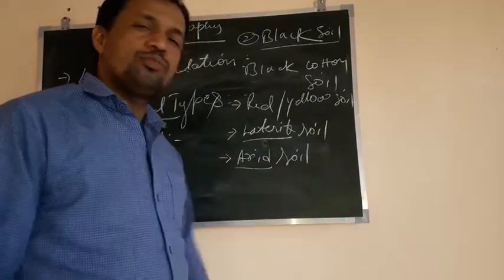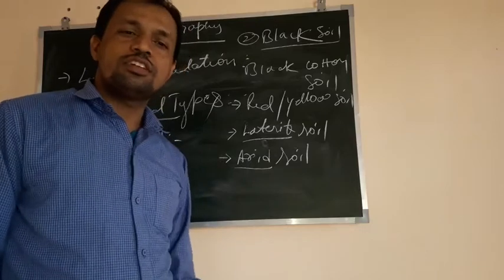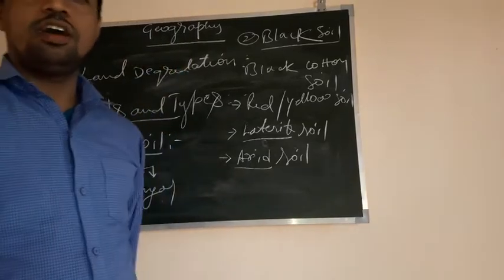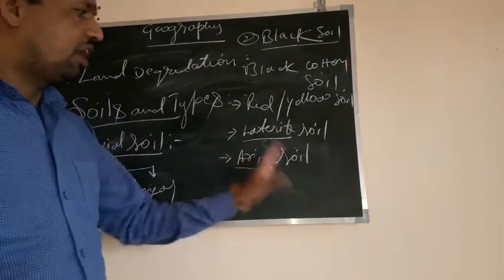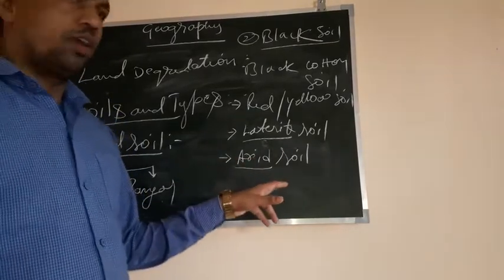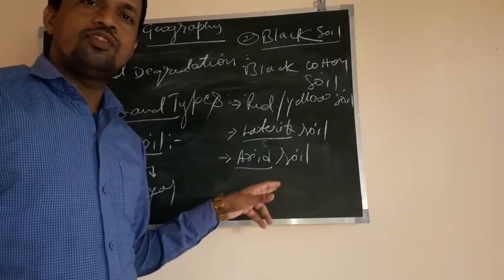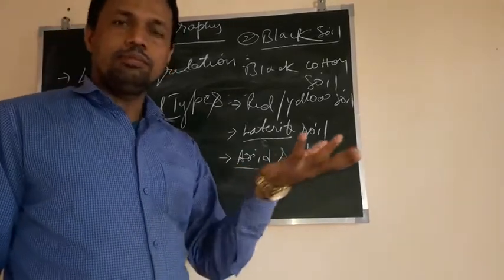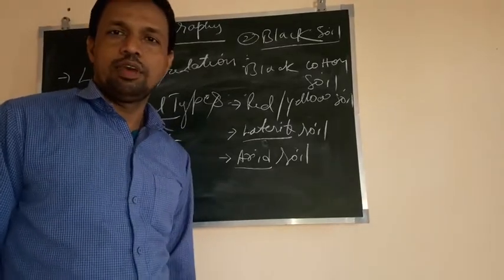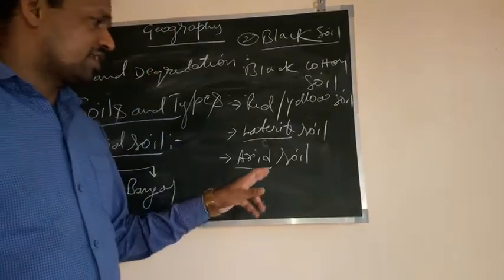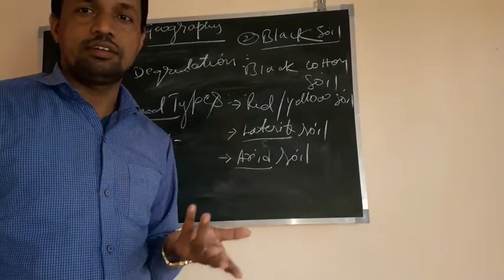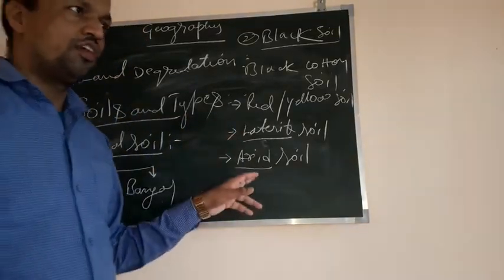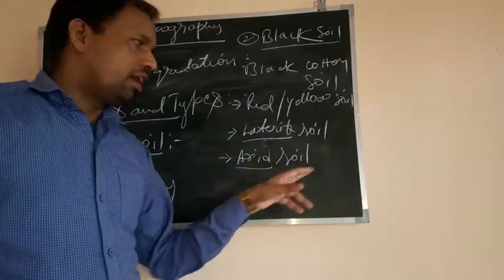Arid soil is mostly found in the western part of our country, that is in western Rajasthan and southwestern Haryana. This soil is formed because of lack of rainfall, and the salt content is very high in arid soil.